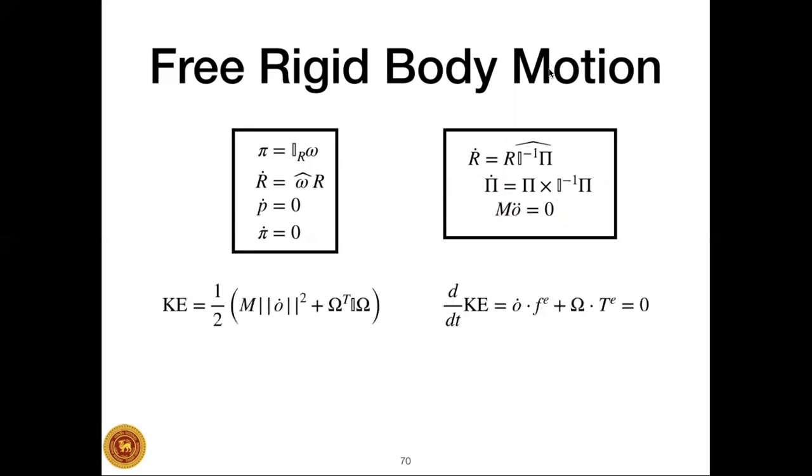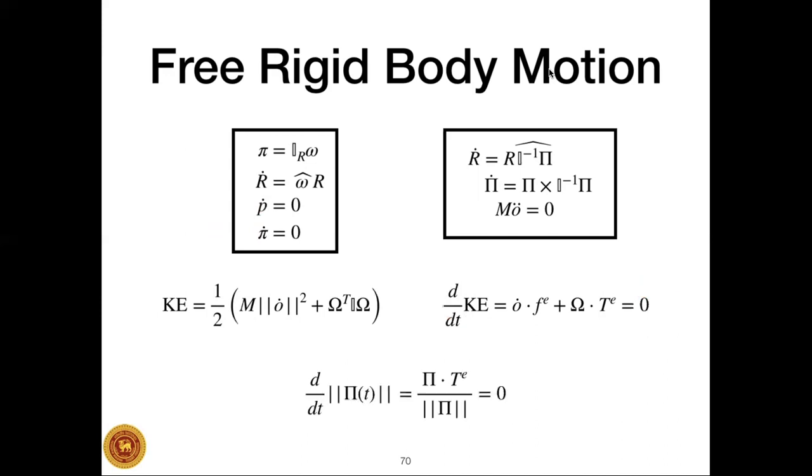We have also seen in a previous lecture that the kinetic energy of a rigid body is given by this expression over here, and that when you take the rate of change of the kinetic energy, you get this expression. Since for a free rigid body the external interactions are so small and can be neglected, the resultant external force is zero, the resultant external force moment is zero, and therefore the rate of change of kinetic energy is zero. So in addition to the conservation of linear momentum and angular momentum, the kinetic energy is also conserved in a free rigid body motion.